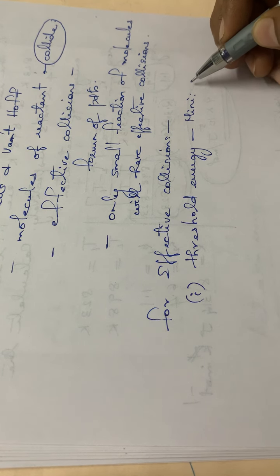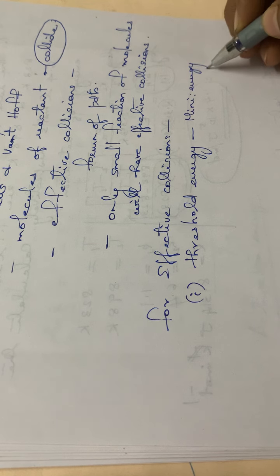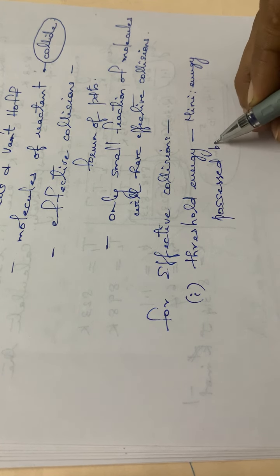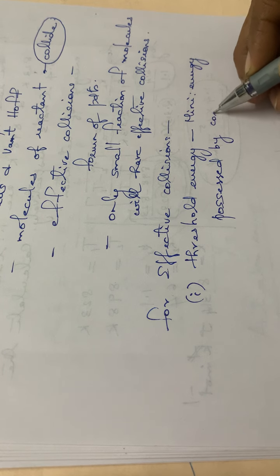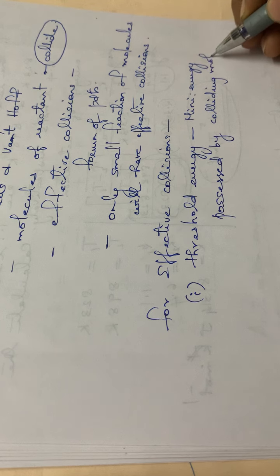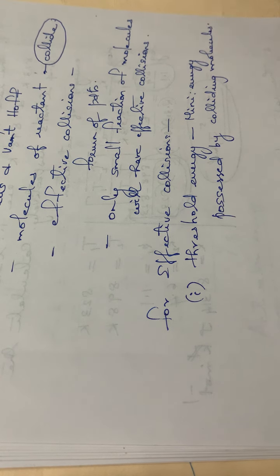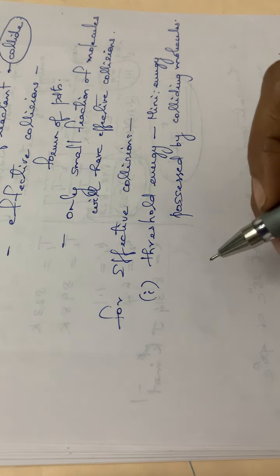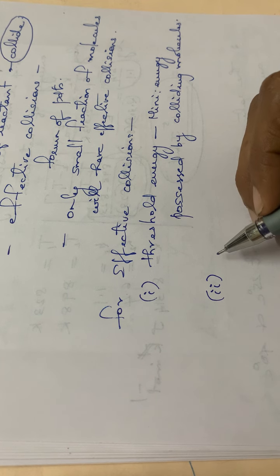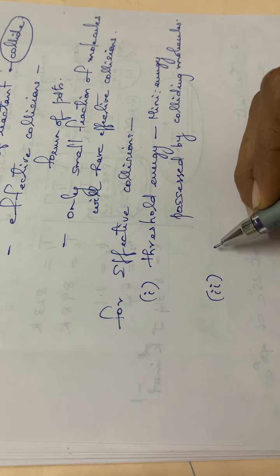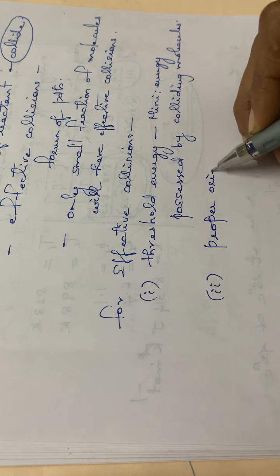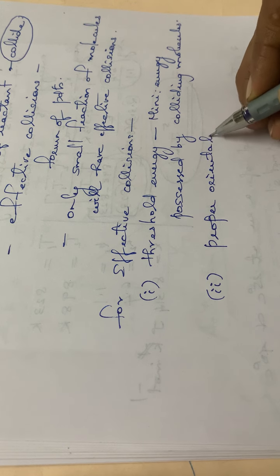The minimum energy possessed by the colliding molecules is called the threshold energy. And the second condition is that the molecules of the reactants should collide with proper orientation.